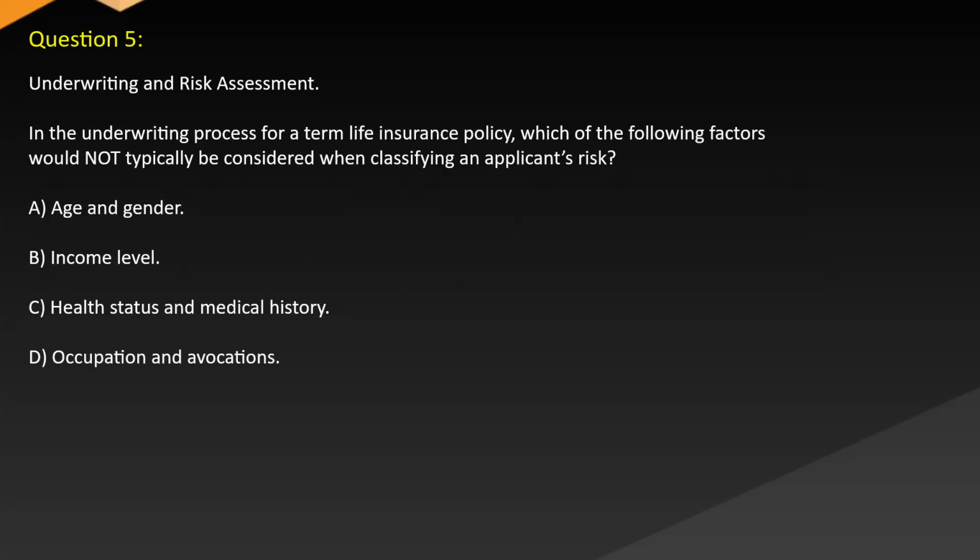Question 5. Underwriting and risk assessment. In the underwriting process for a term life insurance policy, which of the following factors would NOT typically be considered when classifying an applicant's risk? A. Age and gender. B. Income level. C. Health status and medical history. D. Occupation and avocations.